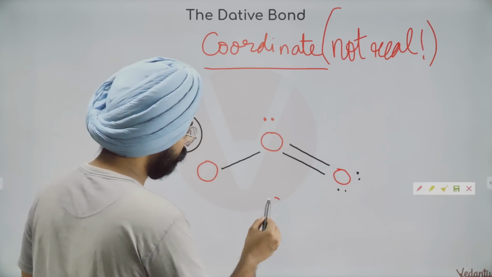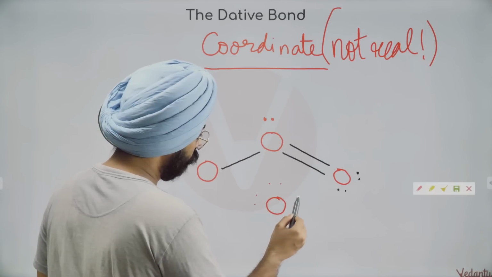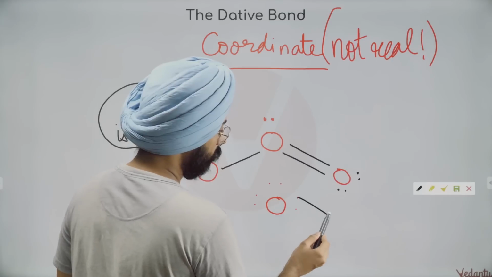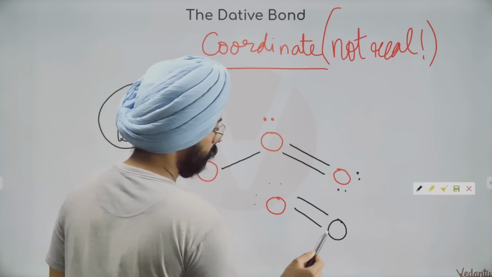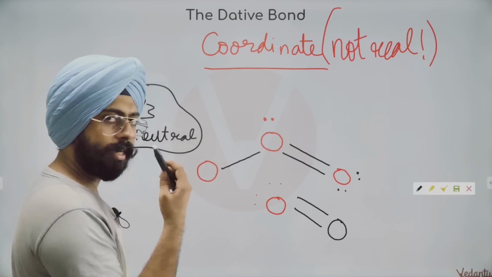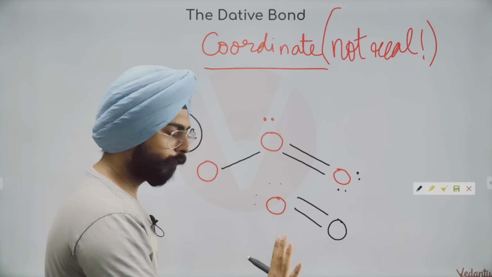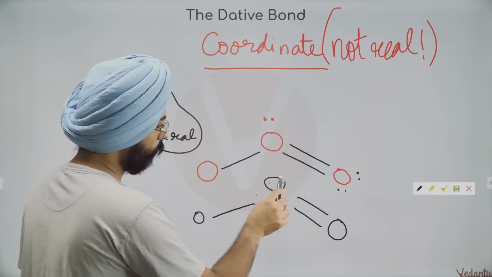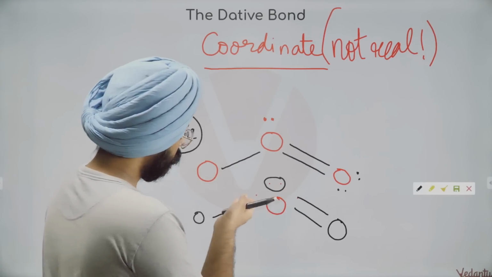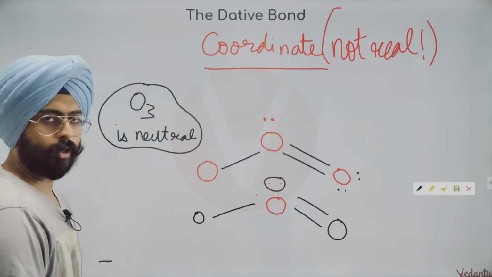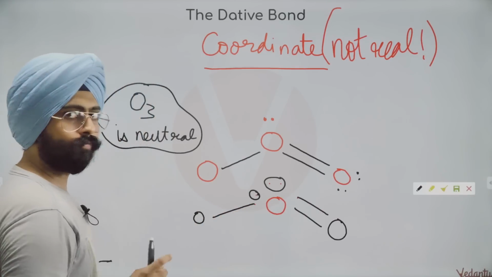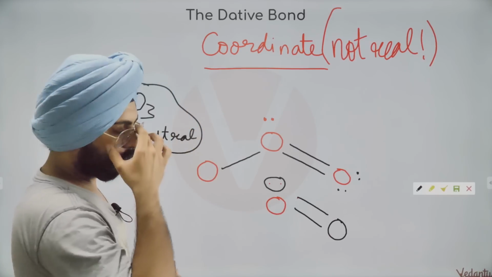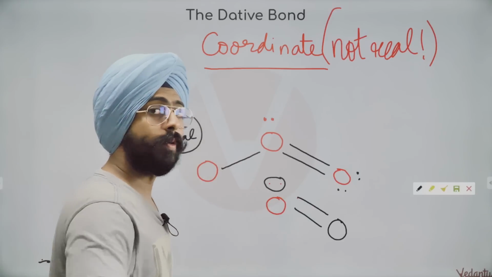But now you must be wondering, sir, but wait, you said it has 6 valence electrons. 2 of the electrons are going over here. If 1 electron goes over here, this is a lone pair. What about this electron? What about this extra red electron that is here? What do we do with this guy, this tiny little guy? My dear friends, what did I tell you? I told you that one bond is made out of 2 electrons.